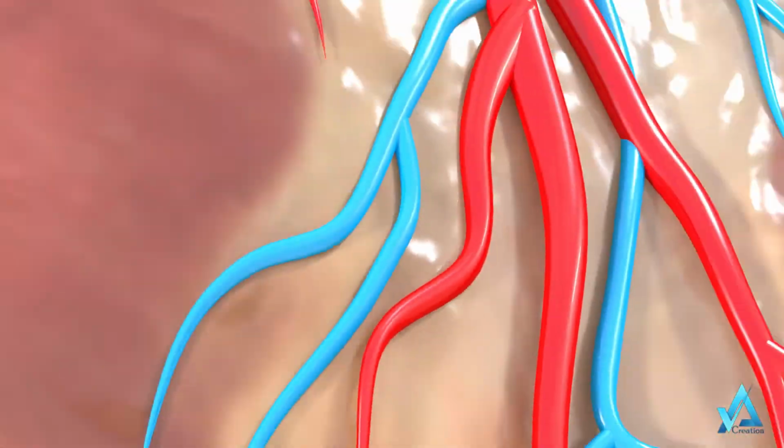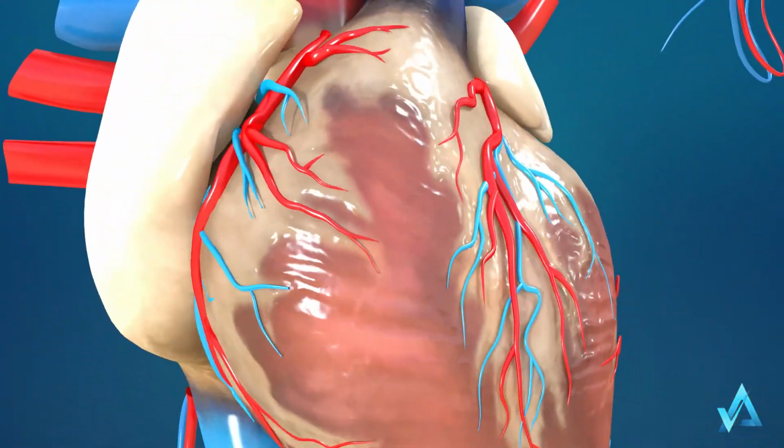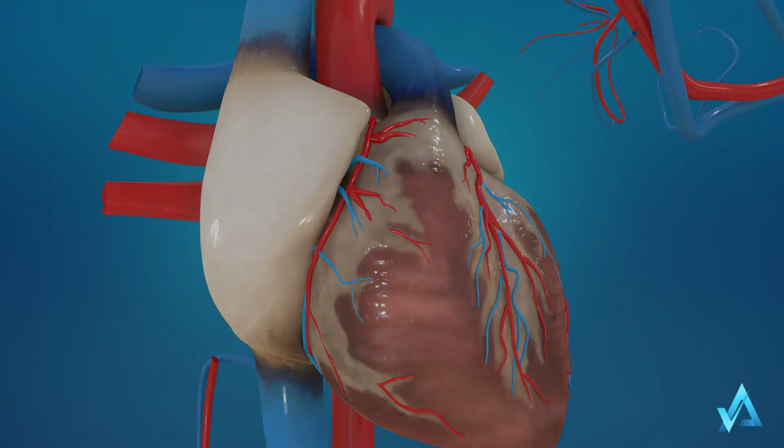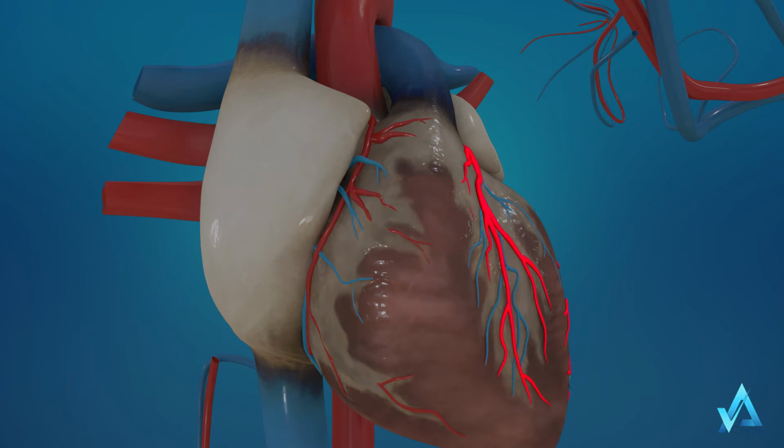A blockage in your coronary artery prevented the oxygen and nutrients in your blood from reaching the part of your heart supplied by the artery. As a result, heart muscle in that area started to die. Damage to the part of your heart muscle is called a heart attack. It's also known as MI, myocardial infarction.